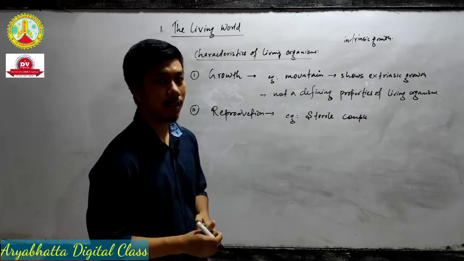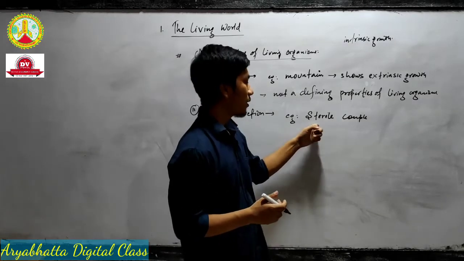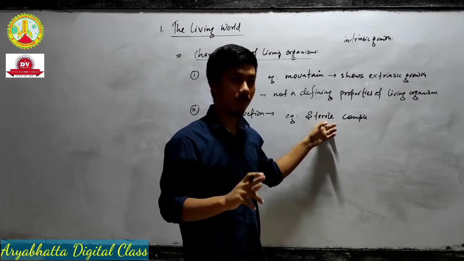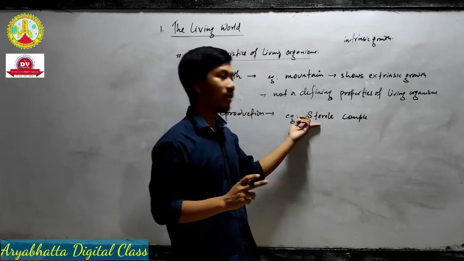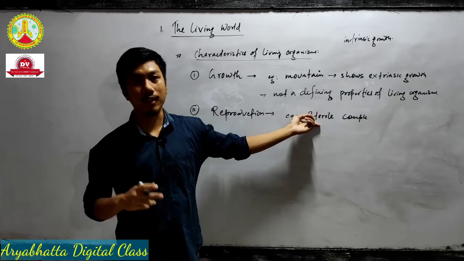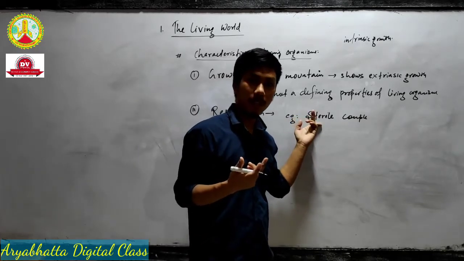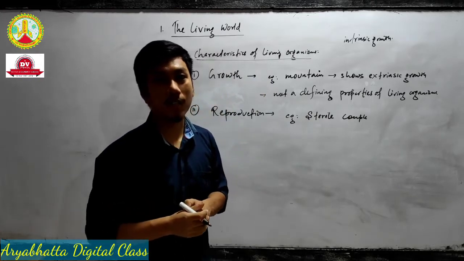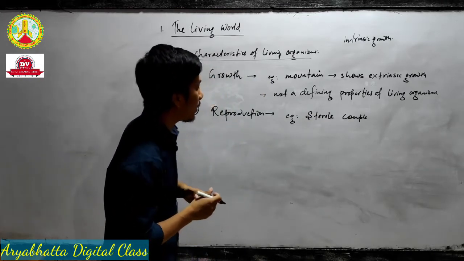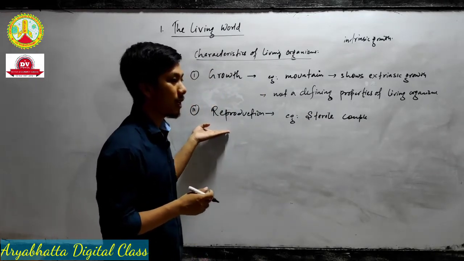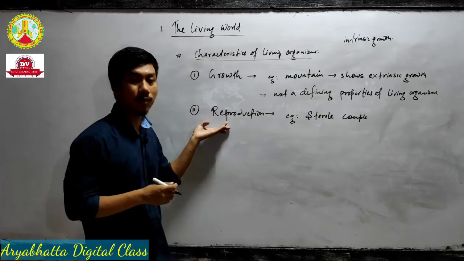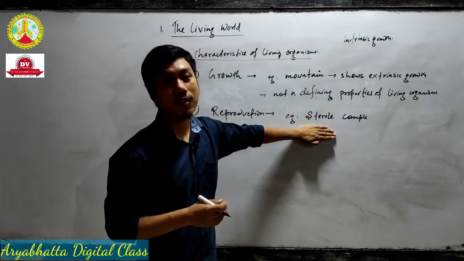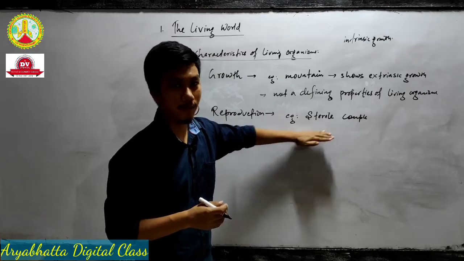So we call that couple sterile. The word sterile means any organism which cannot reproduce. So in a married couple, if they cannot reproduce their offspring, we call it a sterile couple. So there is an exception. We have said that reproduction is a characteristic of living organisms, but in the case of a sterile couple, they cannot reproduce. So there is an exception.